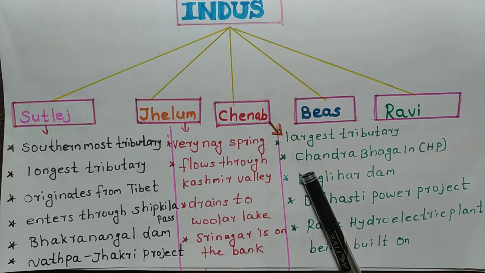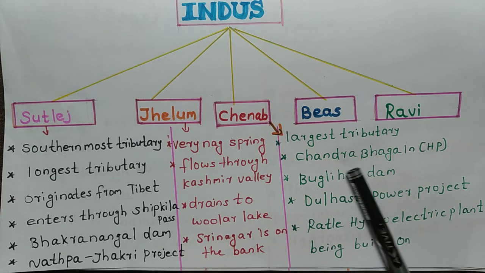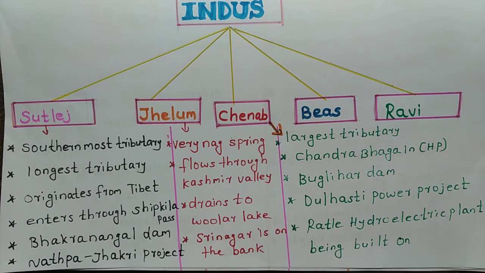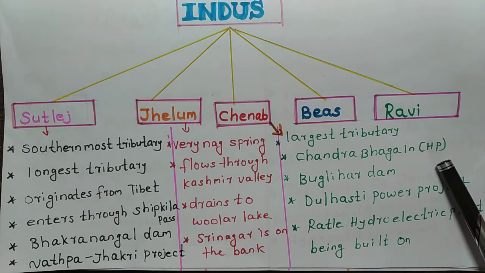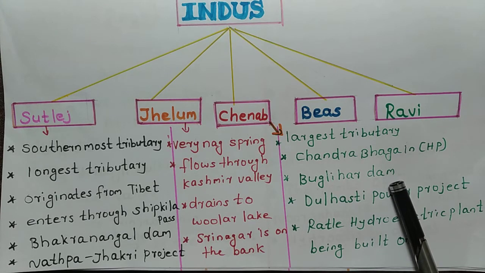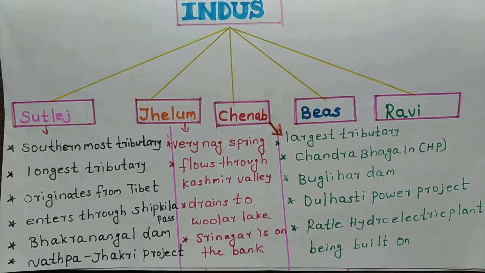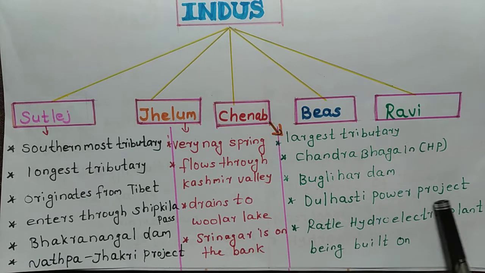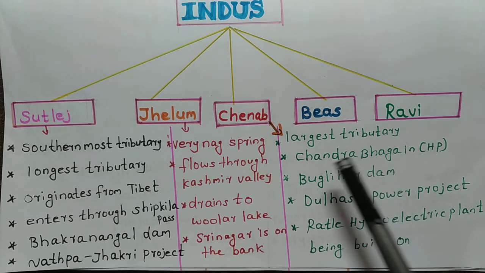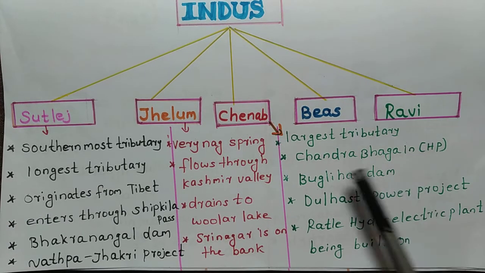Chenab is known as Chandrabhaga in Himachal Pradesh, and Baglihar Dam is situated on the Chenab River. Dulhasti Power Project is there, and Ratle Hydroelectric Plant is being built on it.